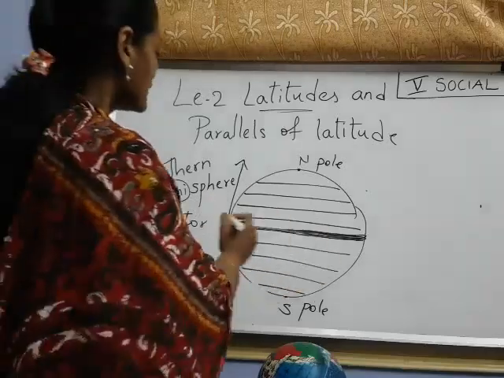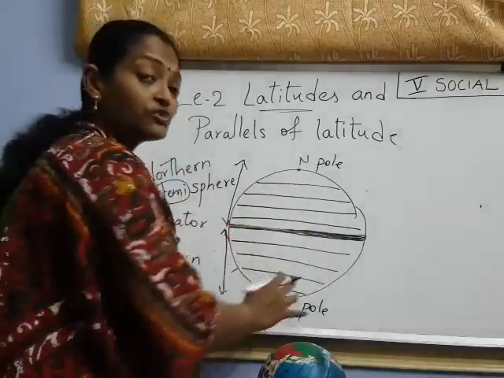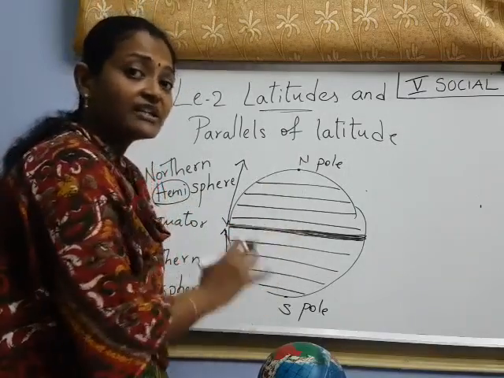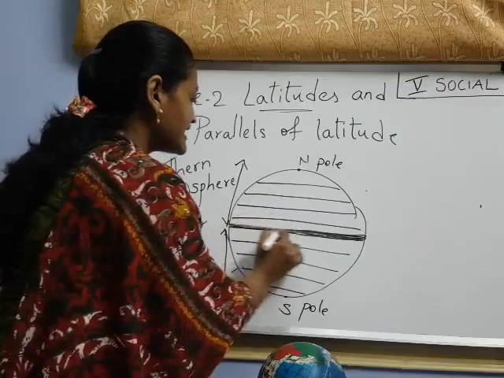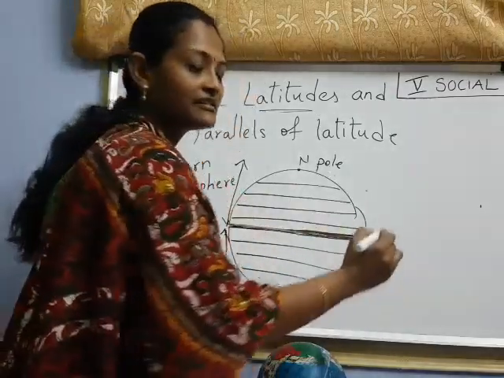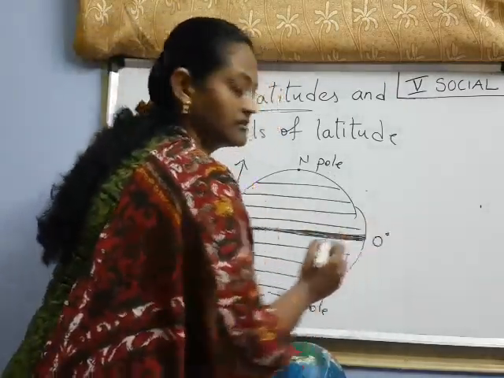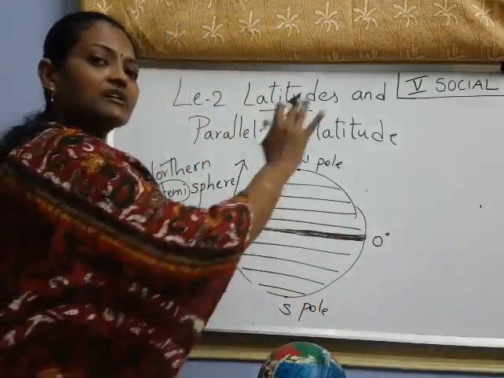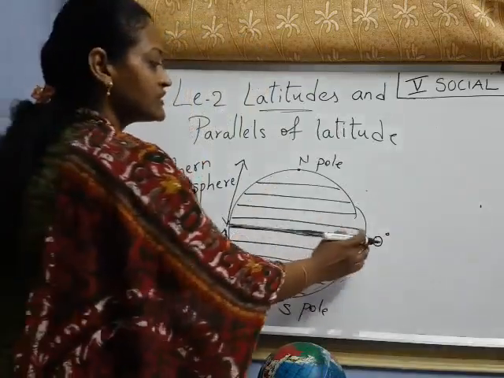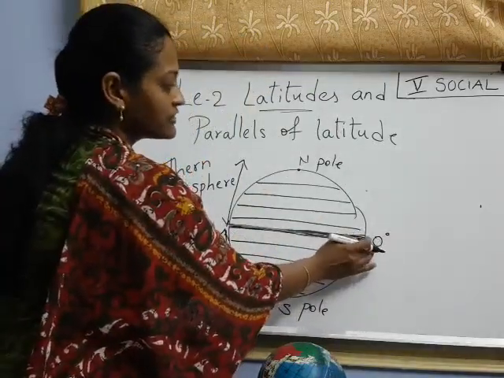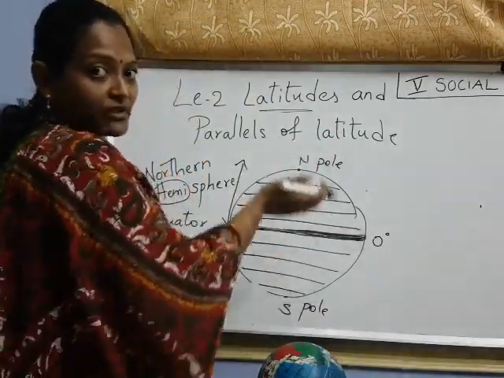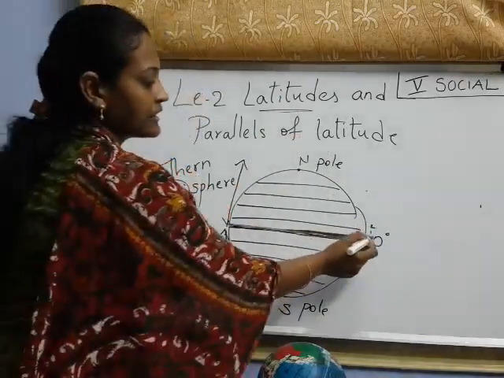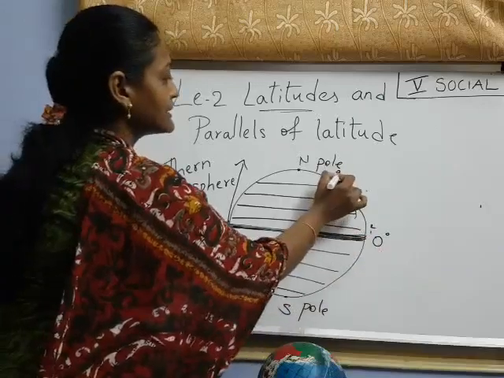Now see, the latitudes are measured in degrees. This line is 0 degrees. The equator is always 0 degrees. Remember, from 0 degrees towards the north side we are going up. So many lines are there, from 0 to 90.